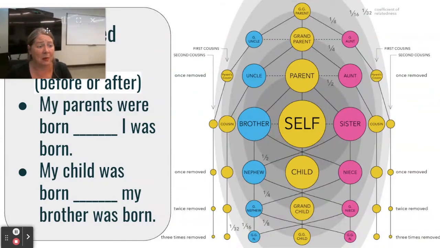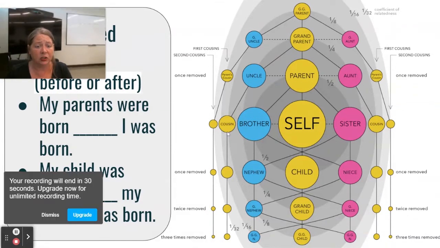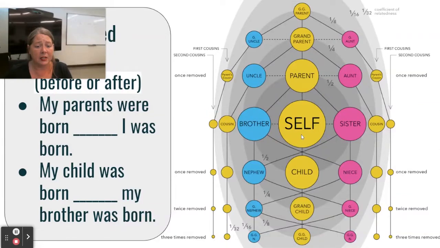This is kind of like a family tree, a little bit modern version of a family tree. So we have ourself, and then our offspring, and then above us are our elders, the people who we come from, right? So check that over, and then just fill in the sentence with before or after.